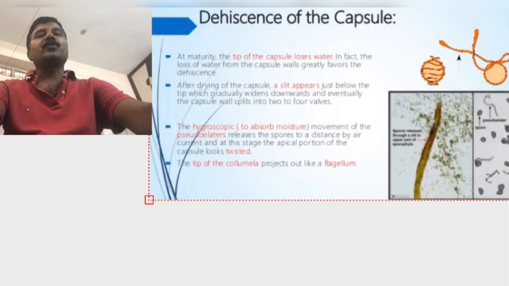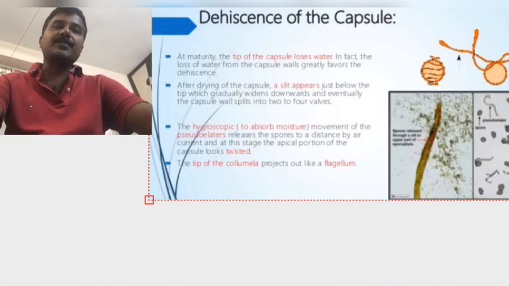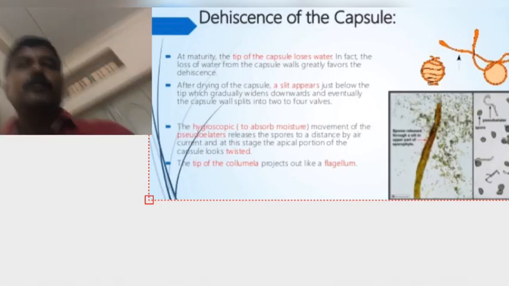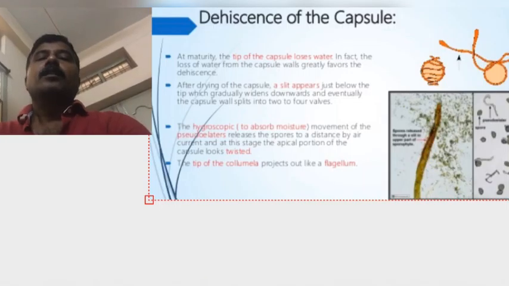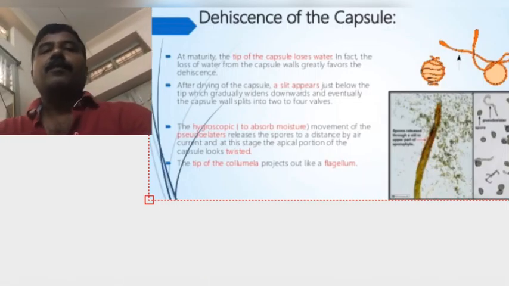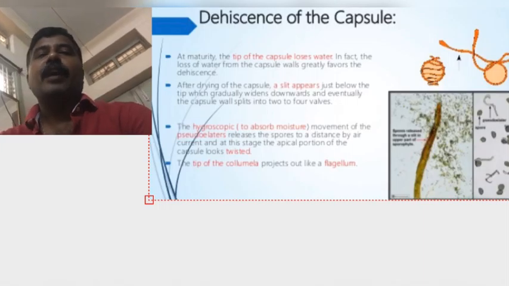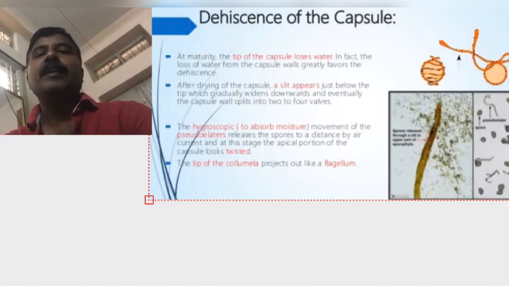The gametophyte stage is the very dominant and independent stage. In this stage, two types of reproduction take place. One is vegetative, with the help of tubers, gemmae, and also fragmentation. At the time of sexual reproduction, Anthoceros produces the male and female sex organs called antheridium and archegonium. This gametophyte stage is the haploid stage.